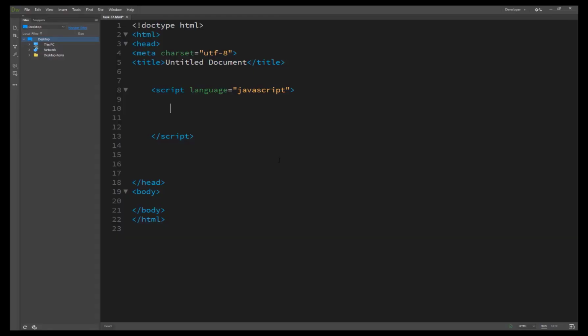So now we're starting our task number 37. It's looping through an array. In task 22, we have already discussed arrays. What's an array? I gave a simple definition of an array: it's a set of numbers, or containers for storing values, for storing temporary values.